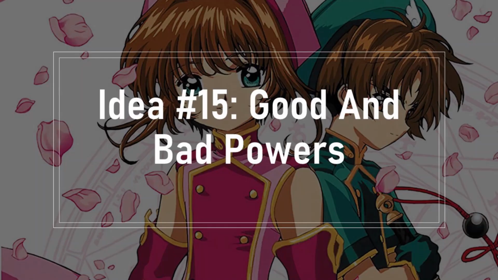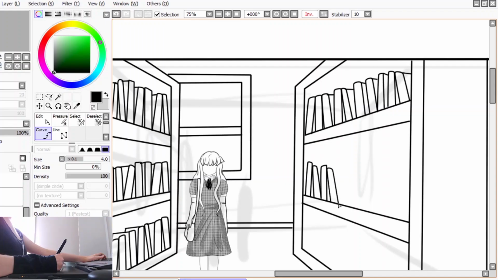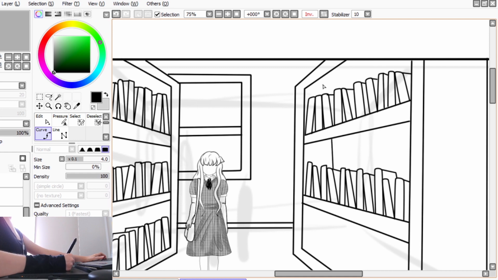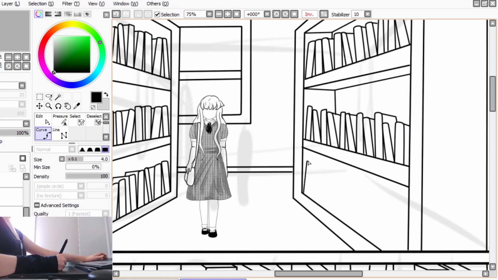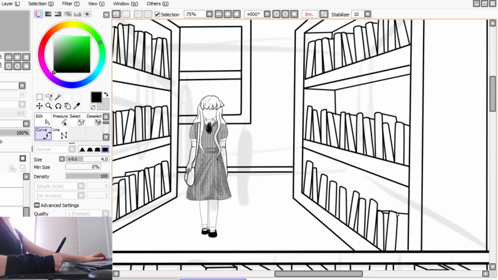My 15th idea is good and bad powers. At a certain age, everyone gets their powers. Your powers, depending on what they are, may label you as a good or bad person. However, this means that many others judge people before they even have a chance to show who they are under the surface, all based on the powers that they can't control.